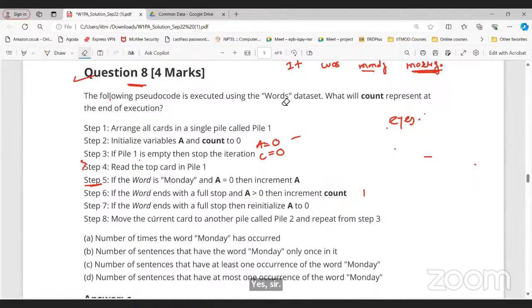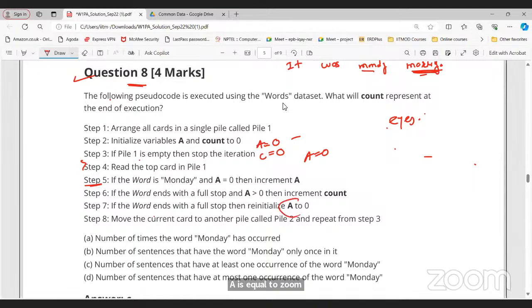The count will not increment. A is equal to 0 only. From the previous iteration, we have reinitialized A equals to 0. So is the word Monday? No. Go to step number 6. Does the word end with a full stop? Yes. But what is the value of A? 0. Then we are not going to increment the count. If the word ends with a full stop, again initialize A to 0.